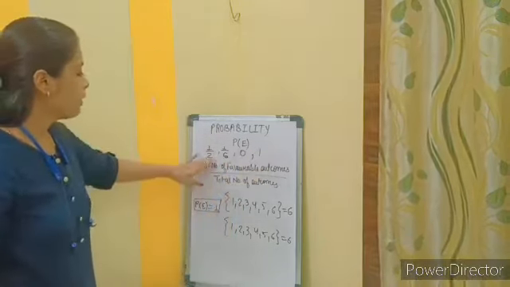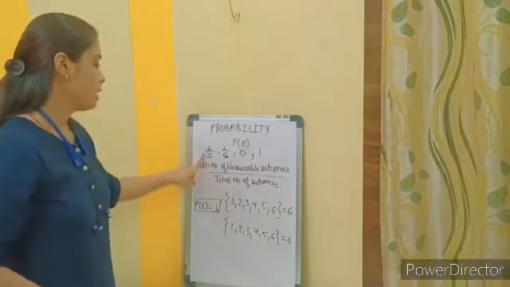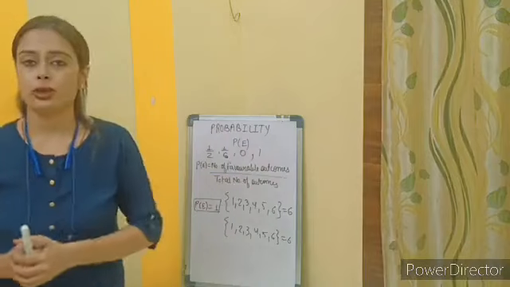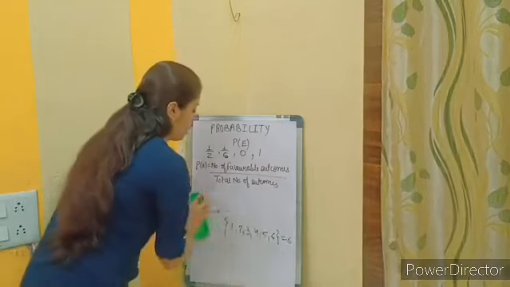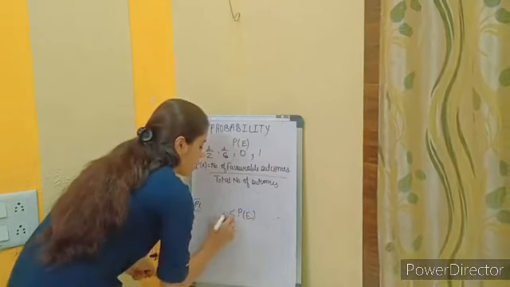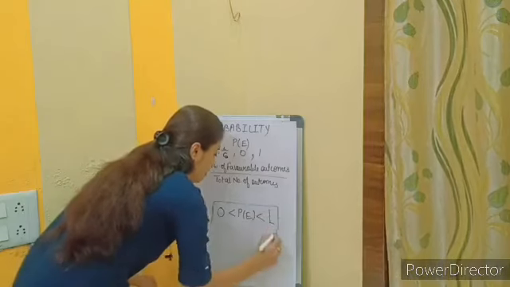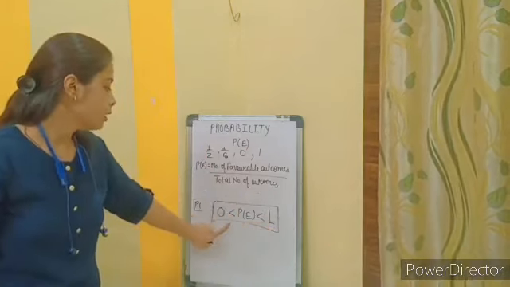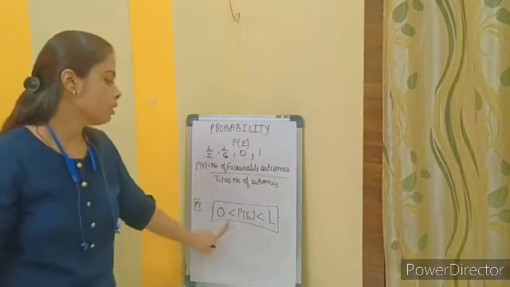Now we have studied 4 cases in probability. One is giving 1 by 2, the second is 1 by 6, third is 0 and fourth is 1. What are these outcomes showing? These outcomes of probability are showing that probability always lies between 0 and 1. The value of probability will never exceed 1 and it will never be less than 0. It will always be between 0 and 1.